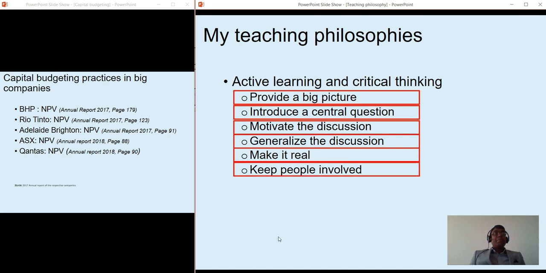Next, I keep people involved in the session. I adopt different approaches to keep people involved in the session. Particularly relevant to today's topic, I would ask students to answer the central question that I have presented earlier. I would ask students to be divided into different groups and write a response to this question. I have presented a number of numeric examples, so as a follow-up, I will ask students to solve similar problems. And I would ask students to select companies and look at their annual reports to find out their capital budgeting practices.